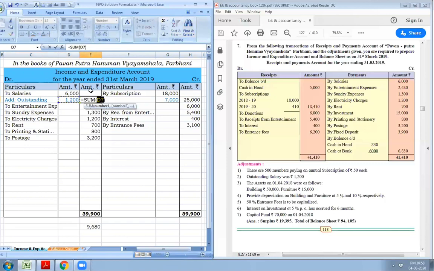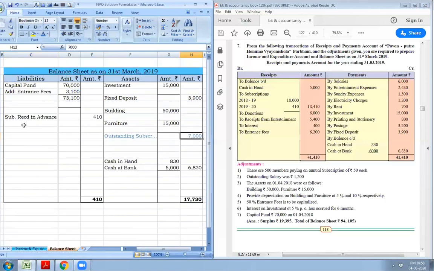Total salary for the year is rupees 7,200. Being outstanding expenditure, we'll have to record the second effect to balance sheet liability side, as outstanding salary rupees 1,200.